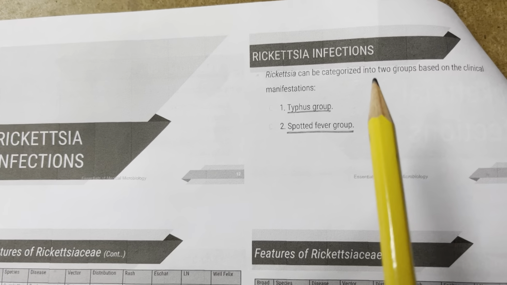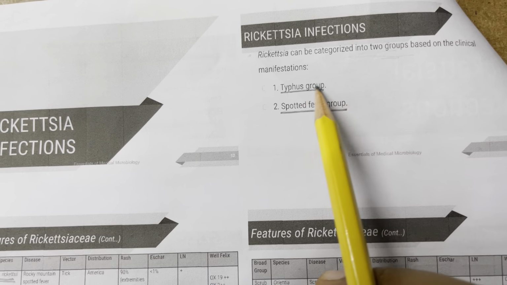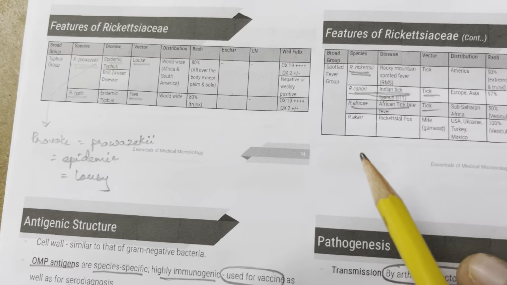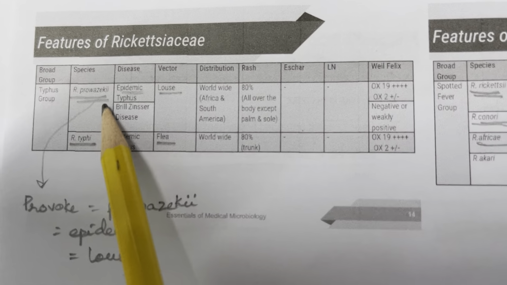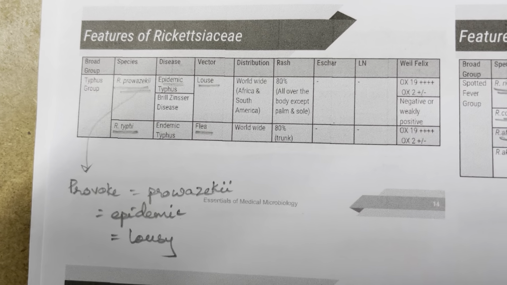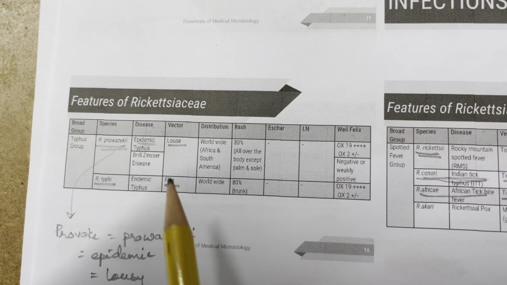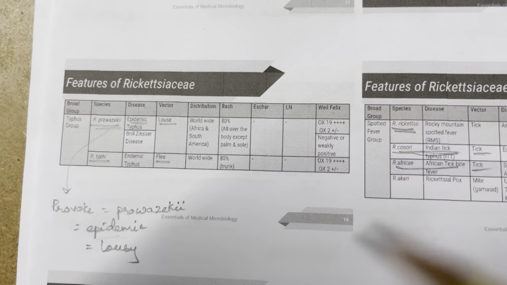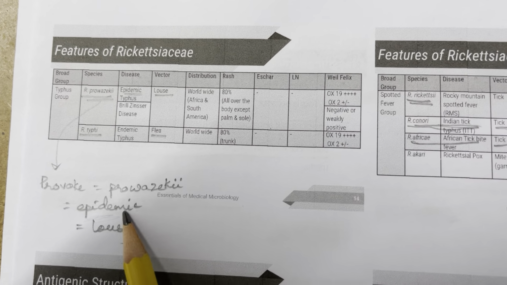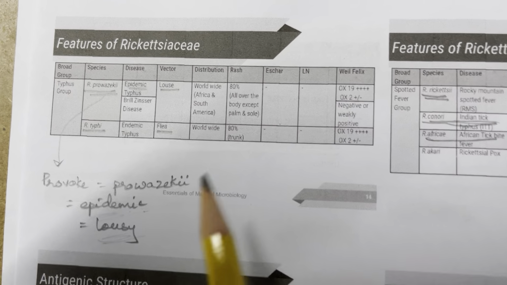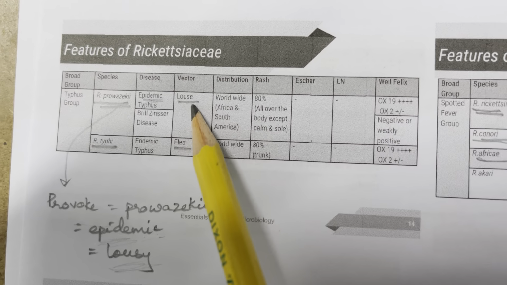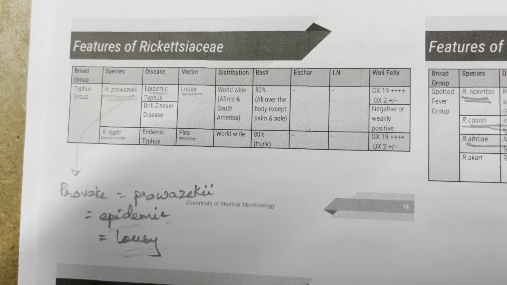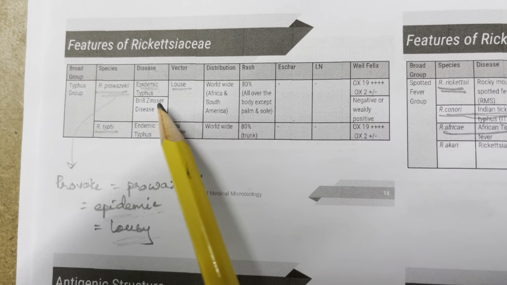Rickettsial infections are categorized into two groups based on the clinical manifestations: typhus group and spotted fever group. In the typhus group, the species are Prowazekii and Typhi. Prowazekii provokes, and if you provoke something, it becomes a very big incident, right? So it becomes an epidemic, and an epidemic is always lousy. So it is transmitted by louse, and R. prowazekii causes epidemic typhus. It also causes Brill-Zinsser disease.